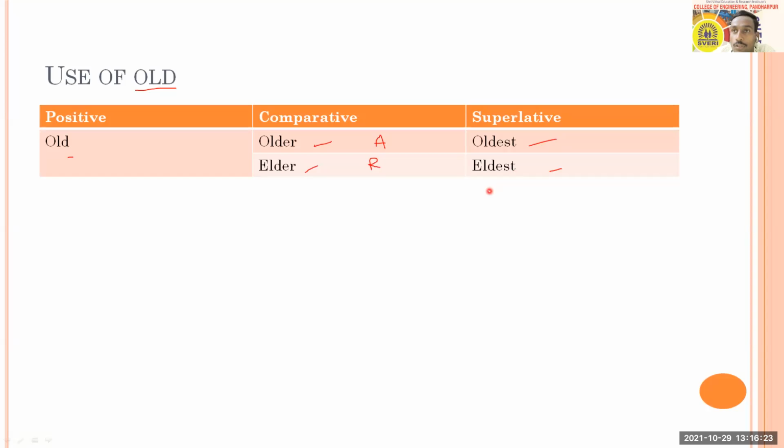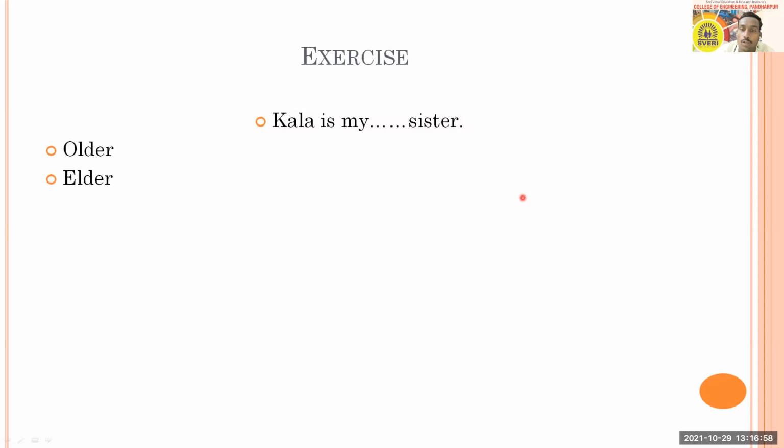Maybe you're talking about your siblings, brothers, sisters, or usually with relations we will consider it. And in this case, older refers to age. So that you have to be clear. In terms of buildings or any particular thing, usually referring to age, you have to use older or oldest. Based on this, you are going to have an exercise similar to the earlier one. So be active and alert and see what you are going to choose here.